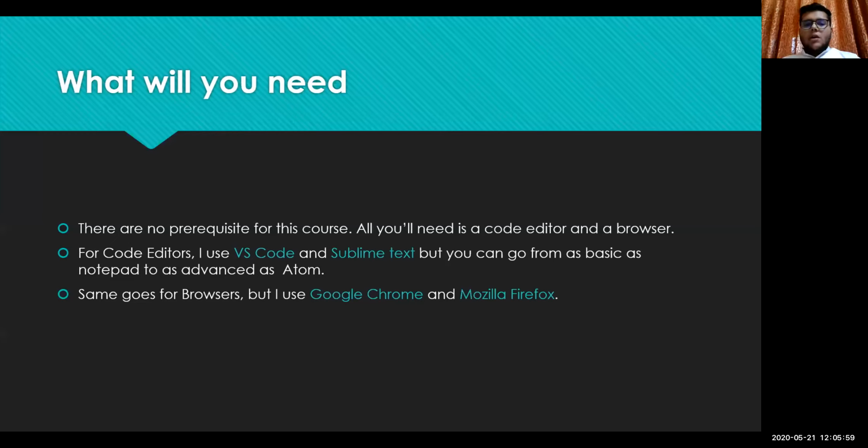Both are great, but as I have already forwarded in the group that you should have Sublime Text, and if you have any other code editors, it's okay as well. And for seeing the output, we can choose any browser. I personally use Google Chrome and Mozilla Firefox, but that's personal choice. And that's all you need.